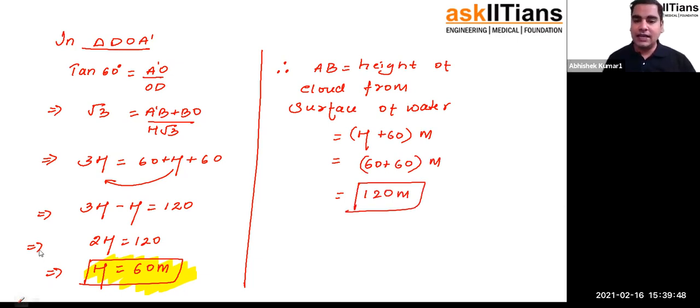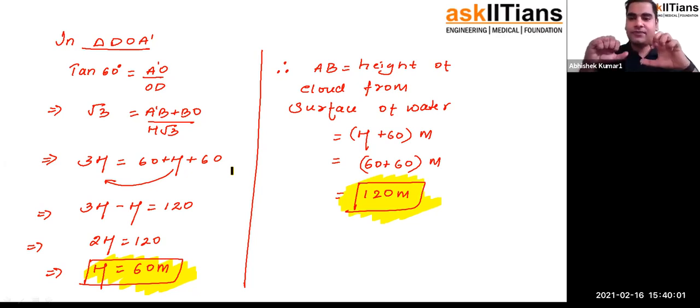That means the height of the cloud above the surface of the water is equal to 120 meter. That's the answer to this problem. So you can see the problems are not direct, but at the same time, they are not difficult. It's about the clarity of concept. If your concepts are clear, if you are good with the calculation part, I believe you can easily do it.